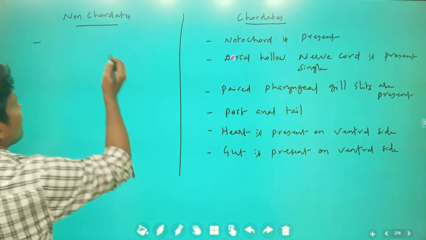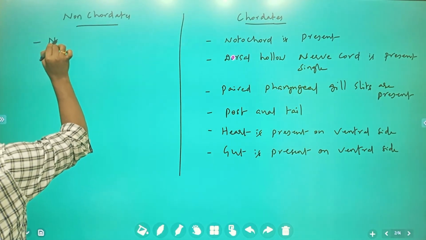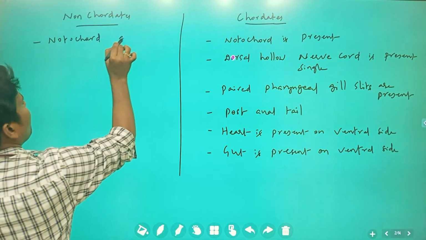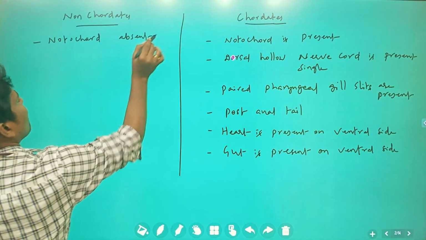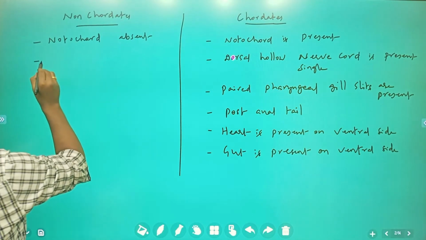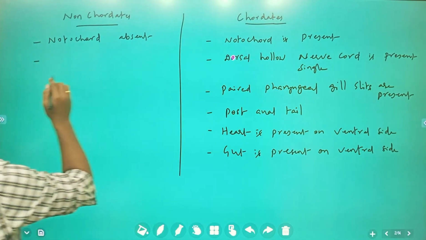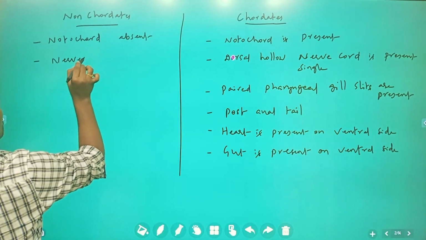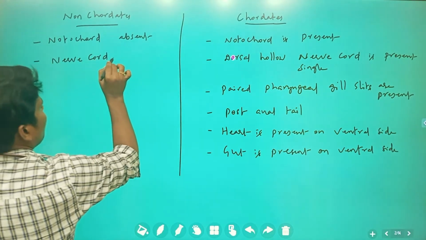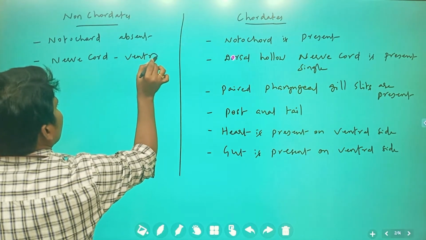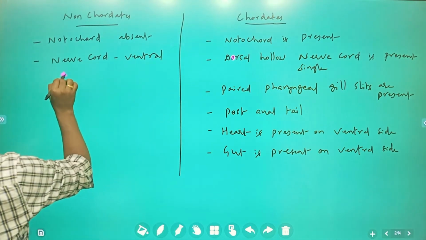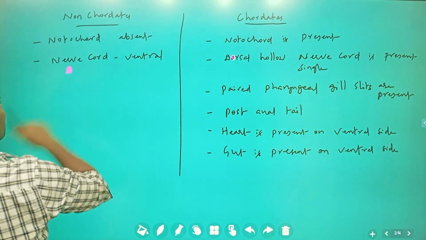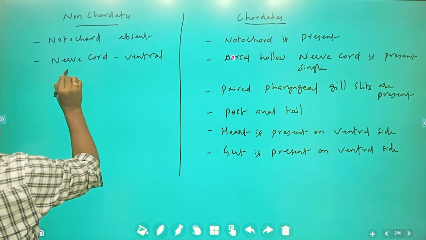Now exactly here it is non-chordates. Notochord is absent. Okay, here it is the nerve cord which is going to be present on the ventral side. This nerve cord is going to be double. This is double.